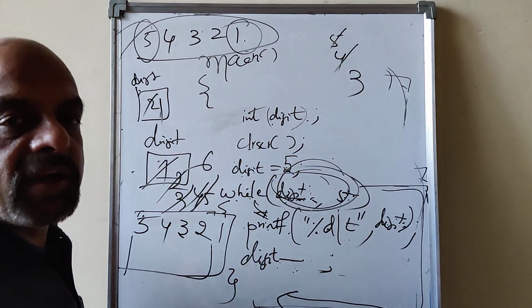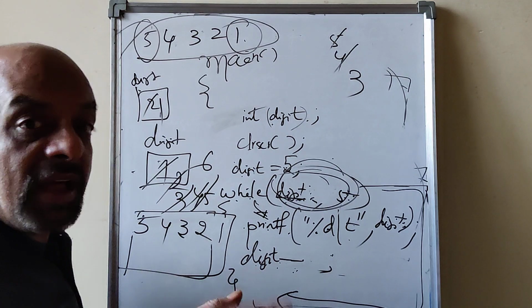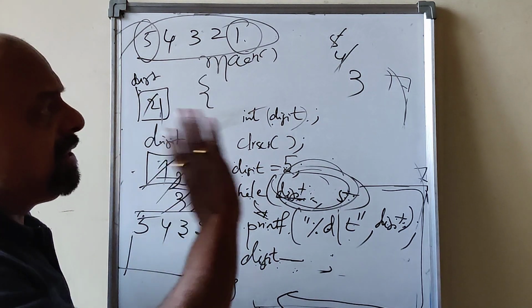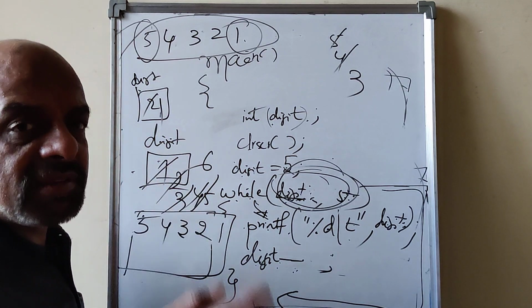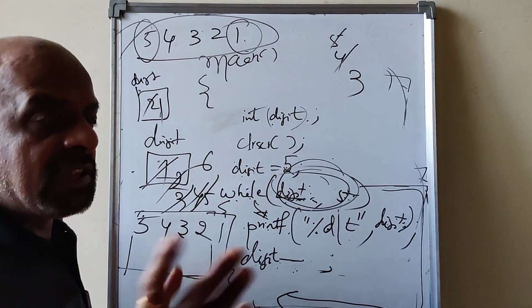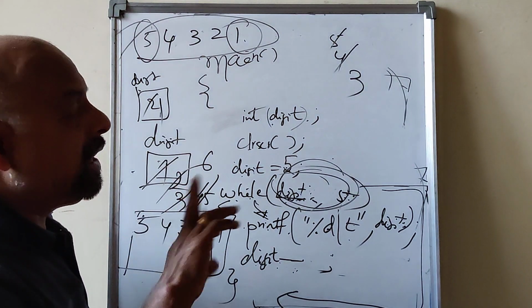In do while, that is called post-test, exit control, because the condition is tested at the end. But remember, everything is the same. You are executing the statements within the loop body as long as the condition is true, either maybe at the end or maybe at the beginning. That is the only difference between while and do while.